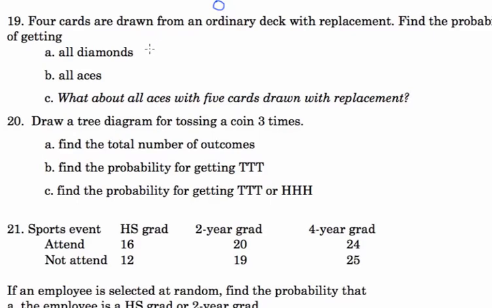4 cards are drawn from an ordinary deck with replacement, so now they are replaced. Find the probability of getting all diamonds. The probability of the first card being a diamond would be 13 out of 52. Since I replace it, I still have 13 diamonds in the deck, and I still have 52 cards in the deck for each of my 4 draws.